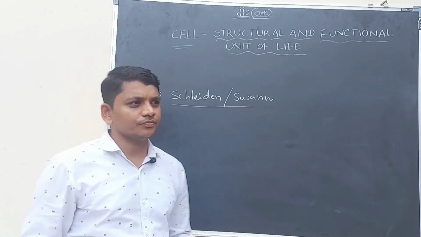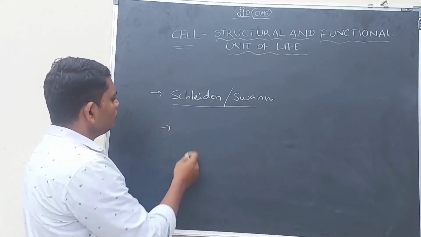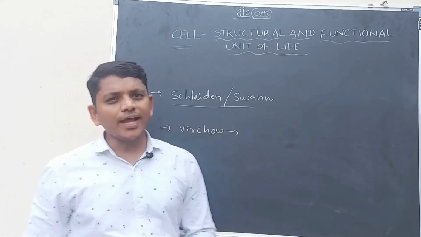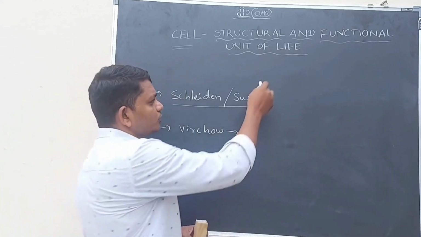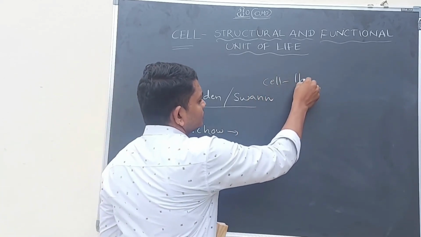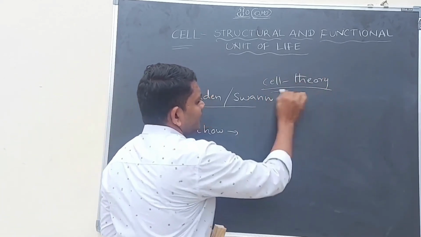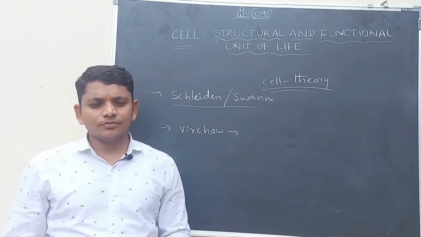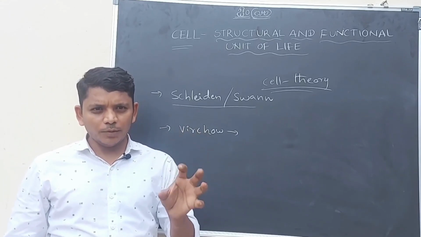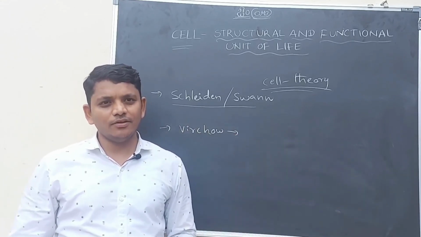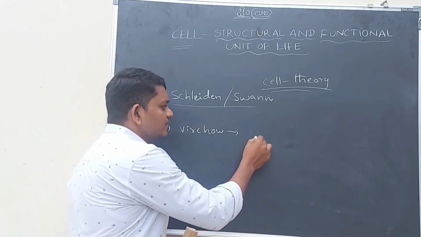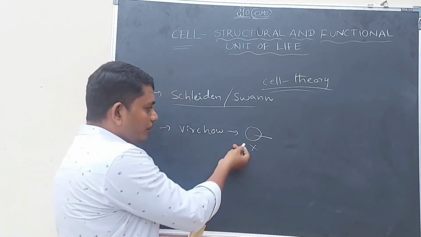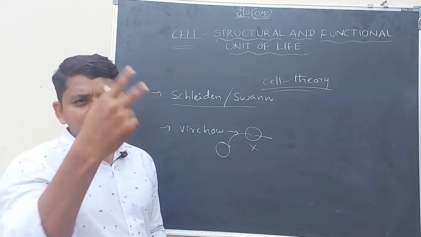After a few years, the scientist Virchow expanded the cell theory again. What is his expansion? He said that all cells come from pre-existing cells. For example, if this is a cell X, this cell is coming from pre-existing cells, and if new cells are coming from X,